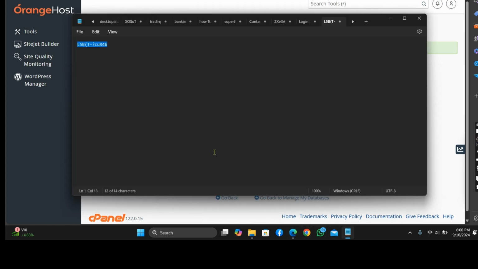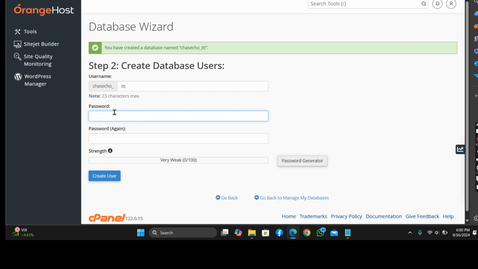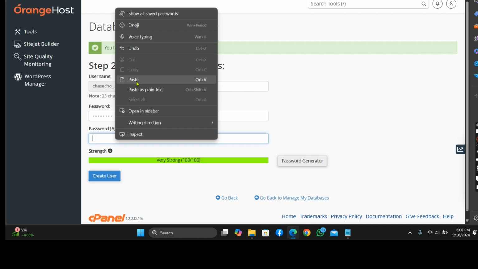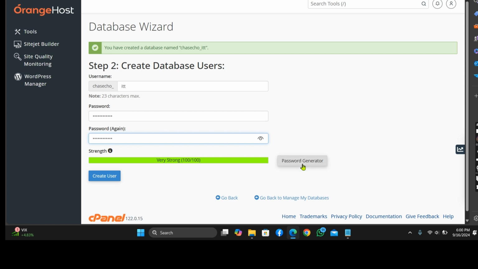Now for your password, you can use any password, but make sure you save that password in a safe place. I'll be using my own password. You can use a generated password from here, and make sure you save it in a safe place. So let's create this.